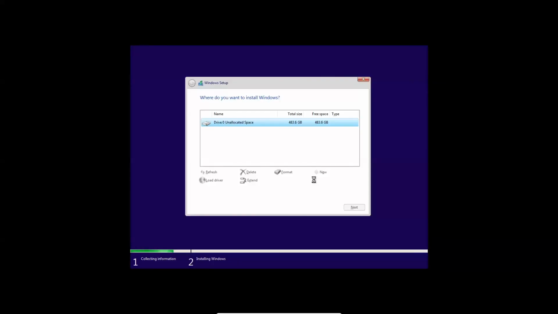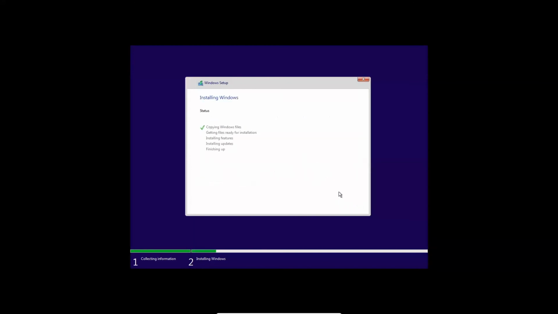This will take some time to create the partitions. Okay, now you can see there are two partitions created. The first one is system reserved. The second one is the partition where you can install your Windows. So select this one and press next.